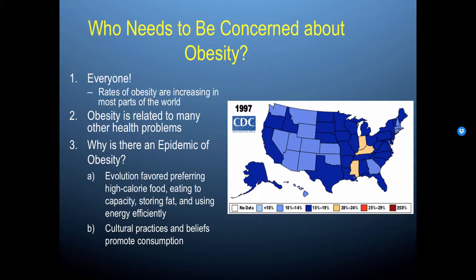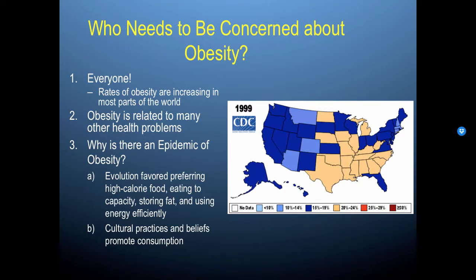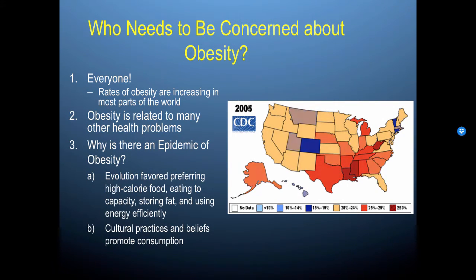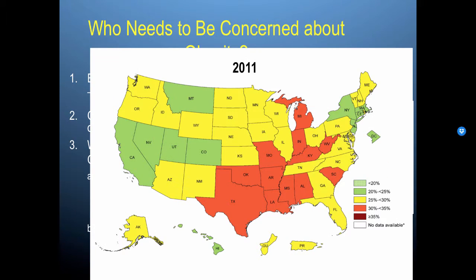And then we continue moving up into the 2000s, and the rates of obesity are increasing, and now we're starting to see 25 to 29%. And as we continue, we move up into 2007, 2008. Now we're moving into some states reporting above 30% self-reported obesity. 2009, 2010. Now we're transitioning here.